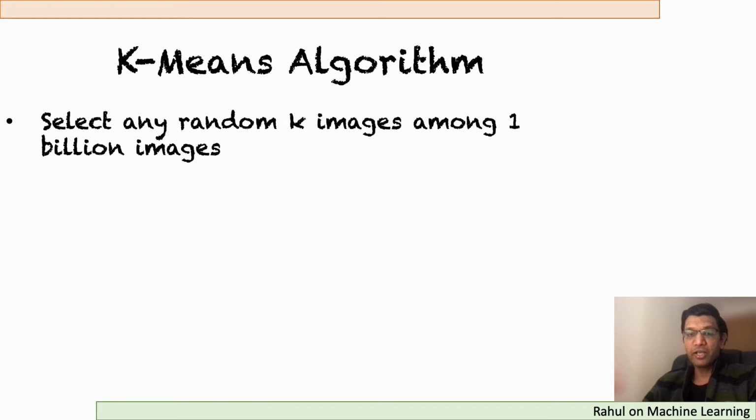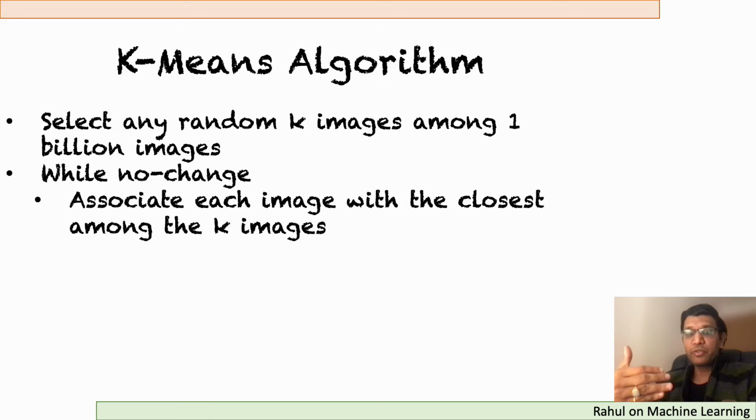So we assume that these are the hypothesis, these are our k points which we are going to use at the prediction time. Now we keep on running the following steps unless we see that there is no change happening in the k images, like k sample points that we are picking up. Now let's assume we have made an assumption that these are the chosen k points.